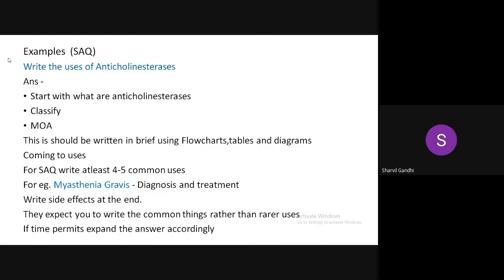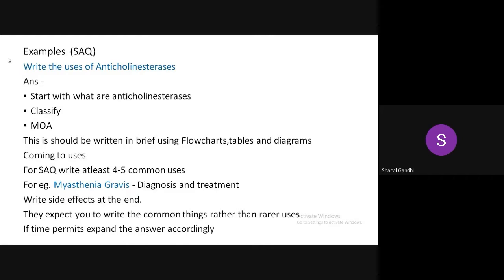Then come to the uses. If it's given as an SAQ question, write at least 4 to 5 common uses. By common uses, I mean start with the things they are most used for. Don't write something rare first, it's of no point. For example, they are most commonly used for myasthenia gravis, they are the drug of choice for it. They expect you to write myasthenia gravis. Even if you write some rare usage, it's of no use, because if you don't write what is used clinically, then it's of no point.